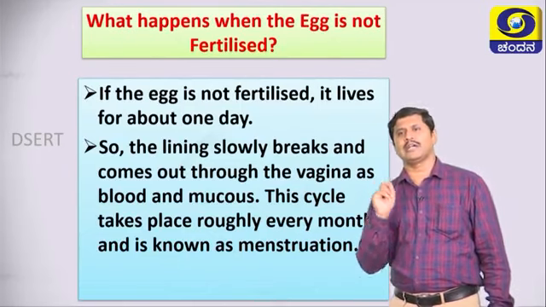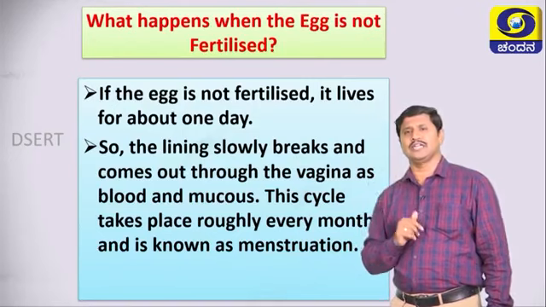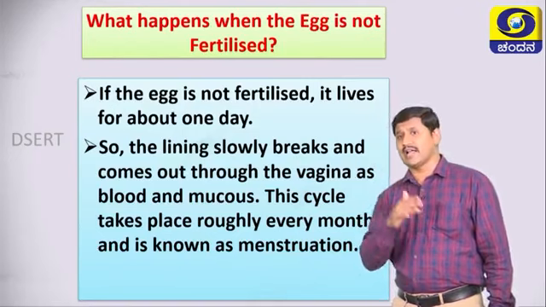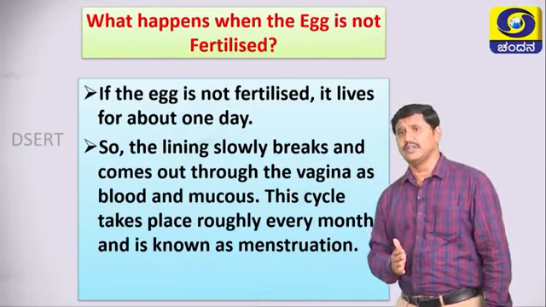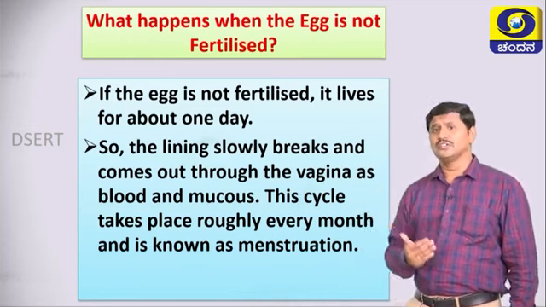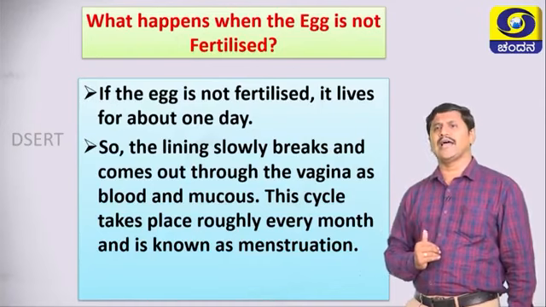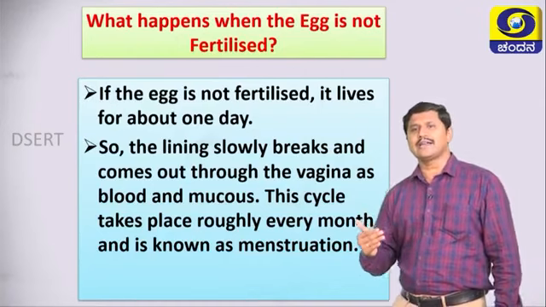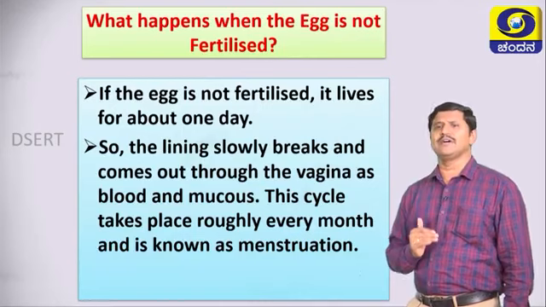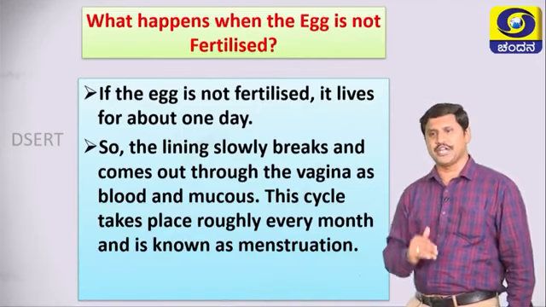Remember, this is one of the important questions asked in examination, students. What happens when the egg is not fertilized? If the egg is not fertilized, it lives for about 1 day. So the lining slowly breaks and comes out through the vagina as blood and mucus. This cycle takes place roughly every month and is known as menstruation.